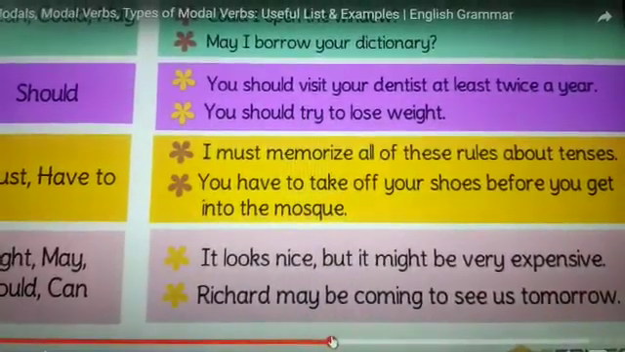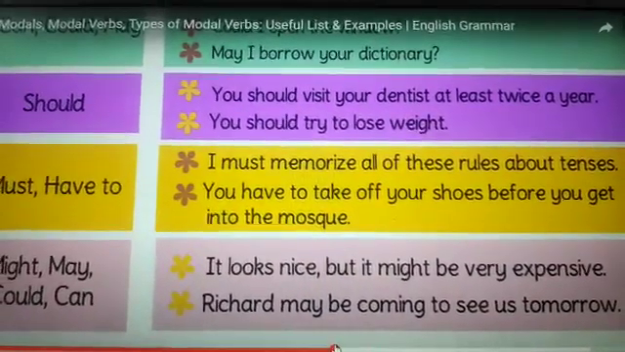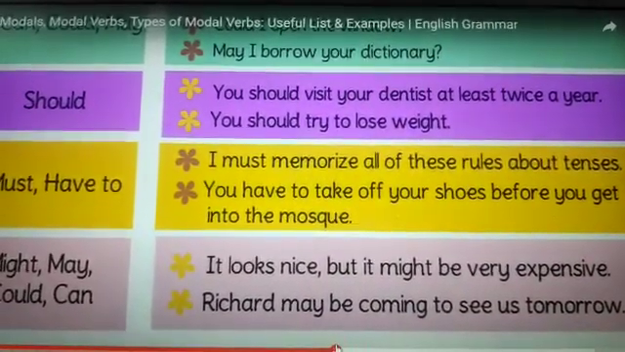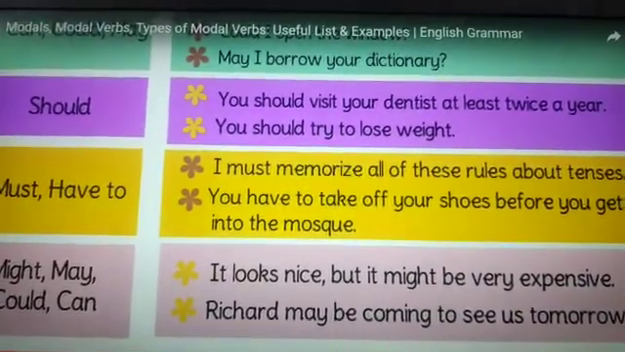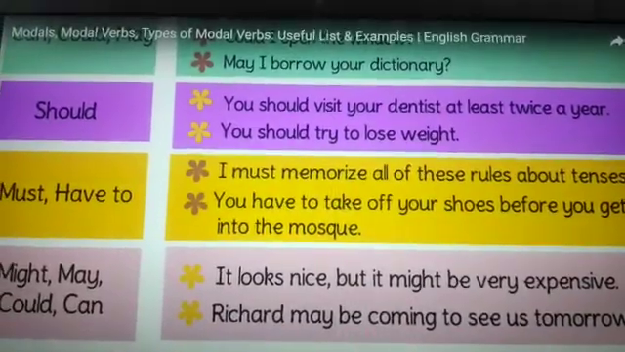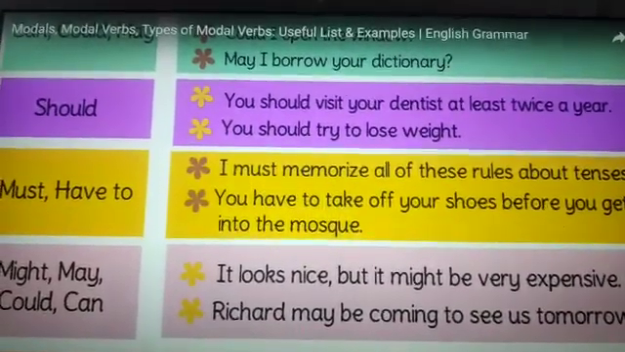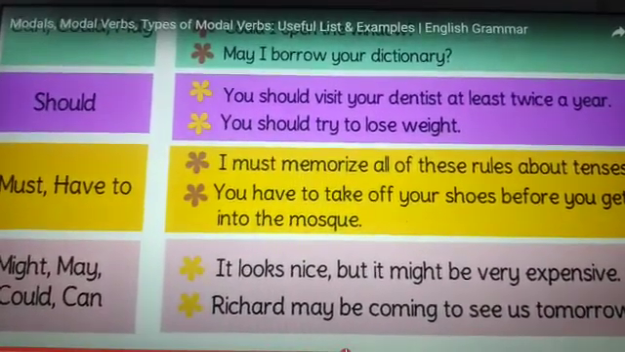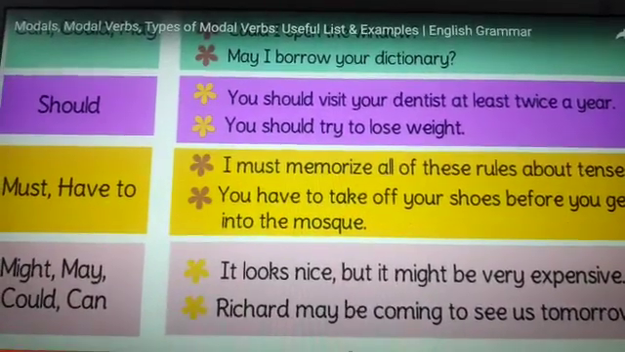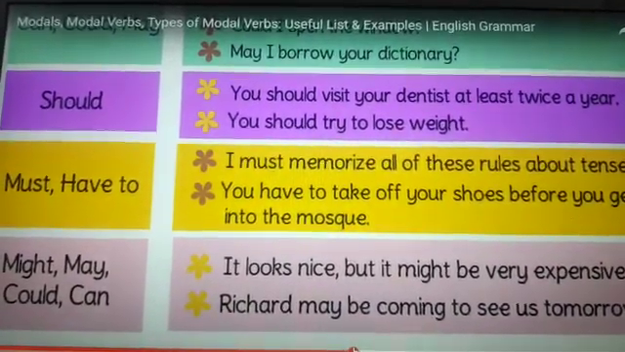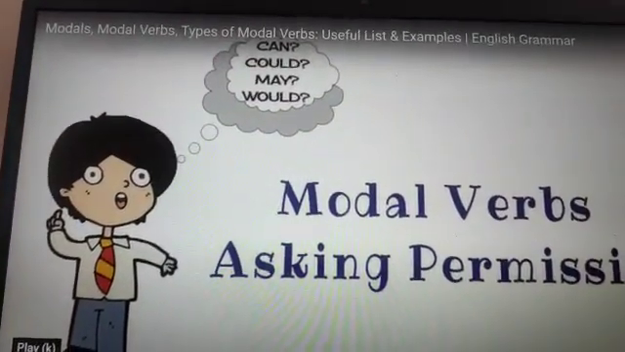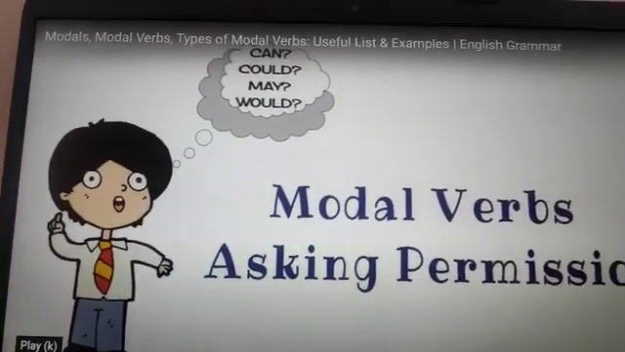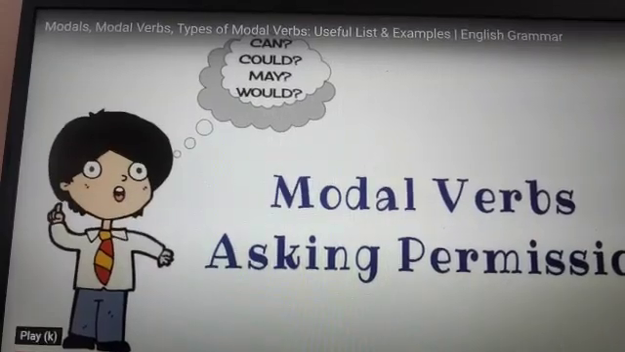So there is a possibility, it may be or not. So Richard may be coming. So it's not confirmed. He can come or not. It may rain today. He might be coming. Or we can say that he could fall down. So now let's talk about the modal verbs that are used for asking permissions.